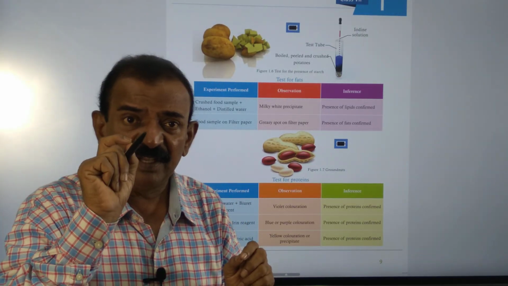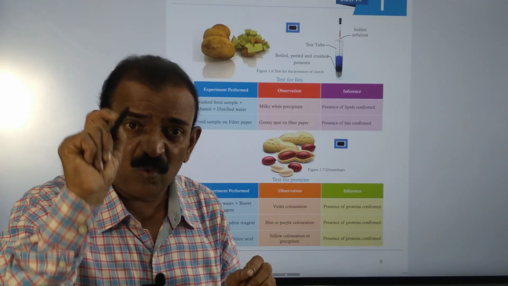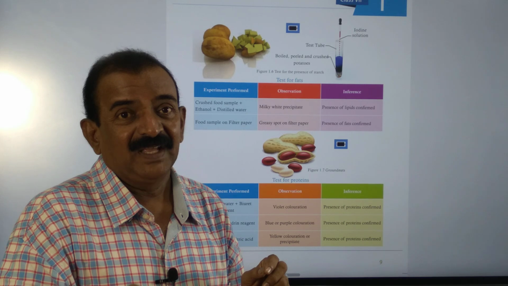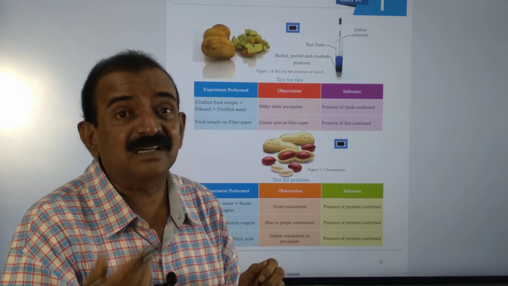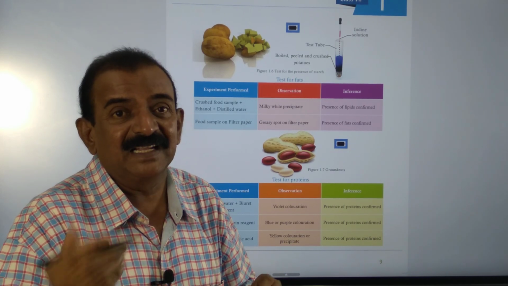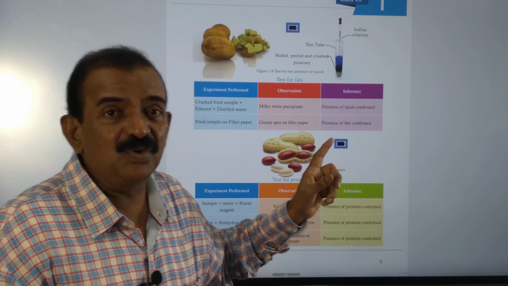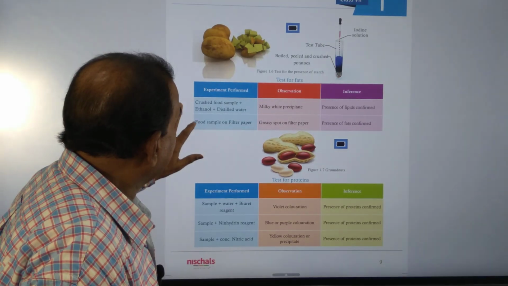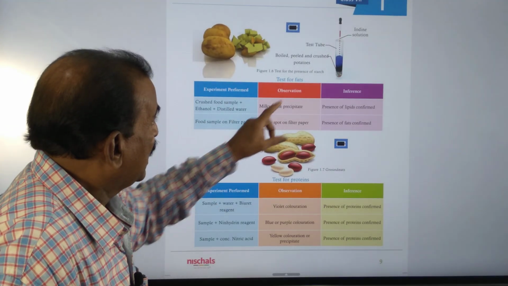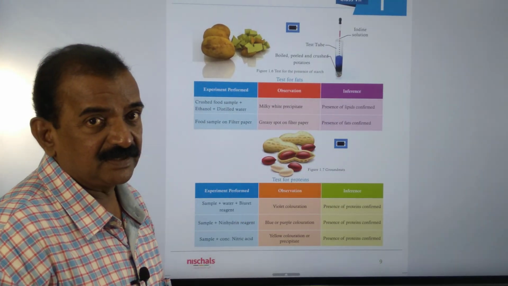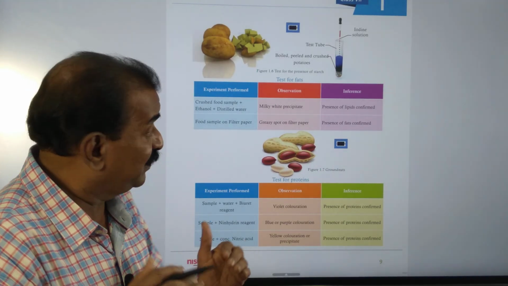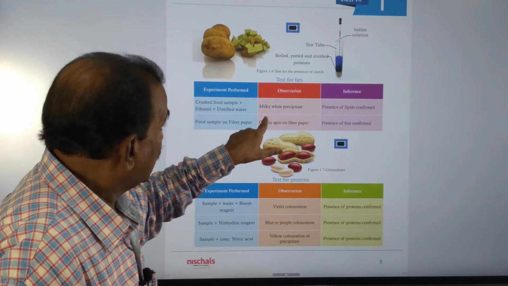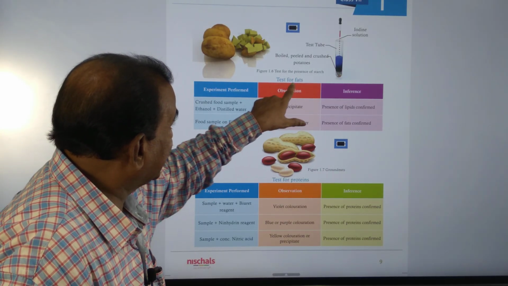Suppose you add 1 or 2 drops of iodine on rice, and white rice turns bluish black. That indicates that the food nutrient consists of carbohydrate. That is the test for carbohydrate. Next, the experiment performed, the observation, and also the inference. So what is the inference we got? Testing for the presence of fats, for example in milk.